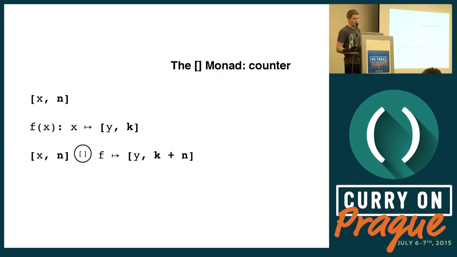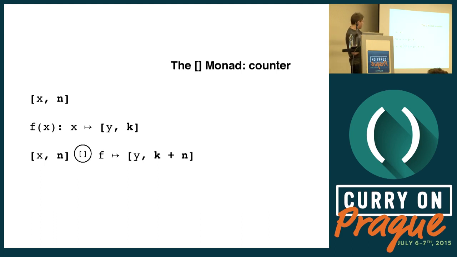So to make it more concrete, let's introduce a simple monad. I call it the square brackets monad. It implements a counter. So our monadic value is going to be the simple value x in the square brackets context, along with an integer. And this is our monadic function. It takes a simple value x and returns a monadic value, y and k. And then this is the interesting part, the composer. And here I denote it as the name of the monad in a circle.